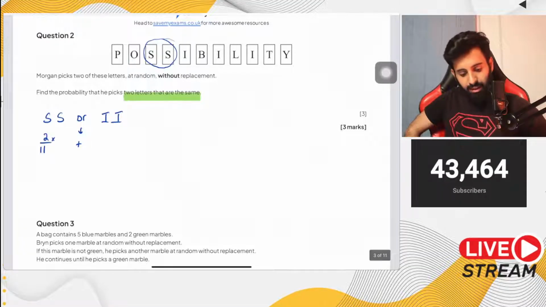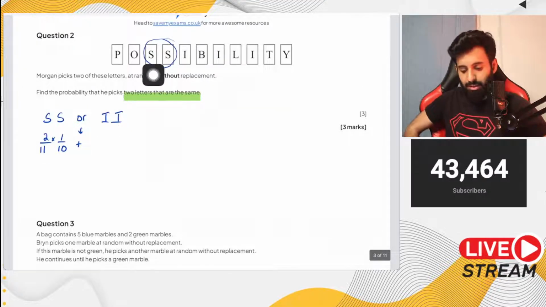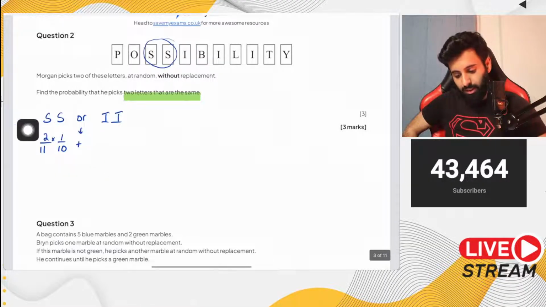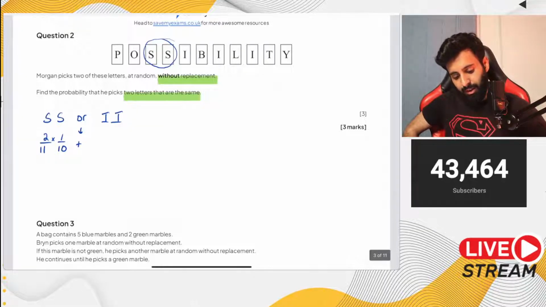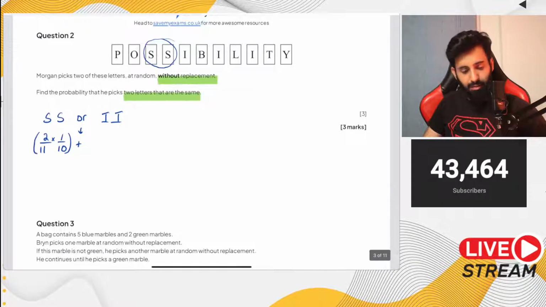And then what about the second time? Since we already have one S, now we don't have 2 S's anymore, we just have 1 S. And the total has gone down. Why? Because it's without replacement. I should have highlighted or underlined that. So the probability of getting both S as the first two letters is 2 upon 11 times 1 upon 10.